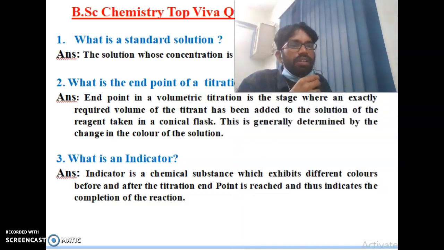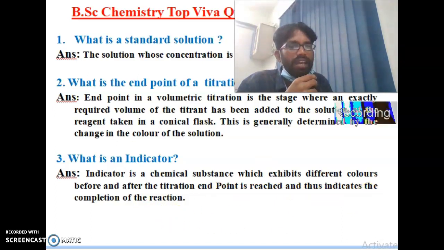You can see the third question, what is an indicator? Generally in chemistry, people will use indicators, various types of indicators. So what is an indicator? An indicator is a chemical substance which exhibits different colors before and after the titration endpoint is reached, or it indicates the completion of the reaction.